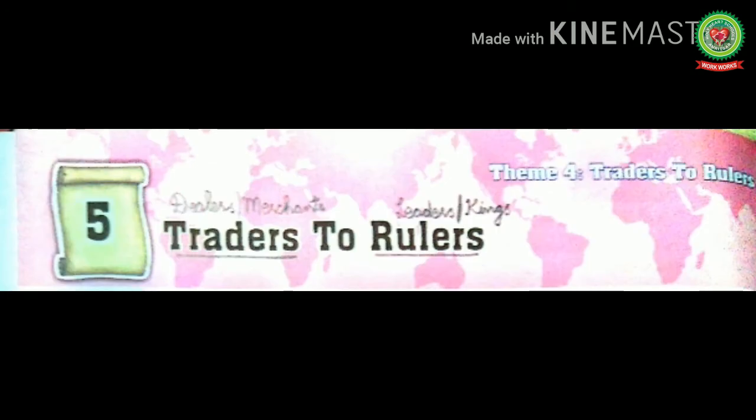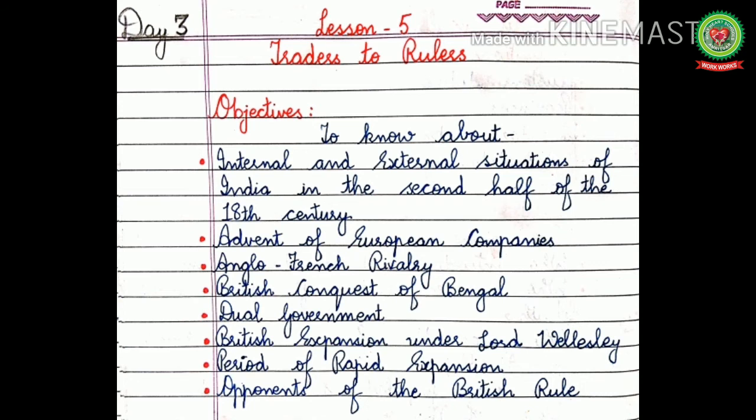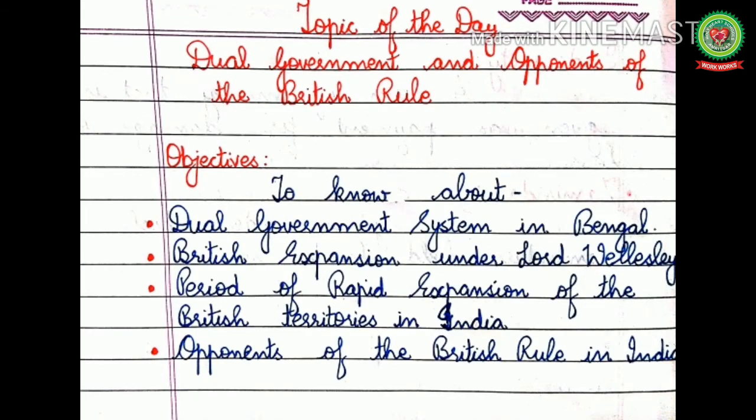Today we are going to continue lesson 5 of history, Traders to Rulers. Earlier we had discussed the internal and external situations of India in the second half of the 18th century, the advent of European companies, Anglo-French rivalry and the British conquest of Bengal. And today we are going to discuss the dual government and opponents of the British rule.